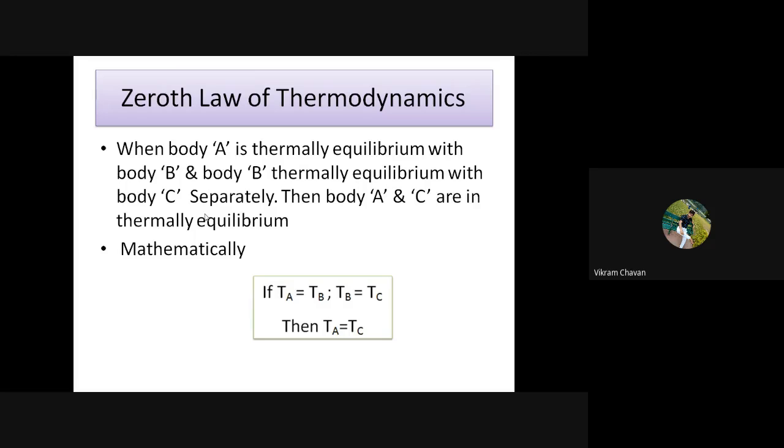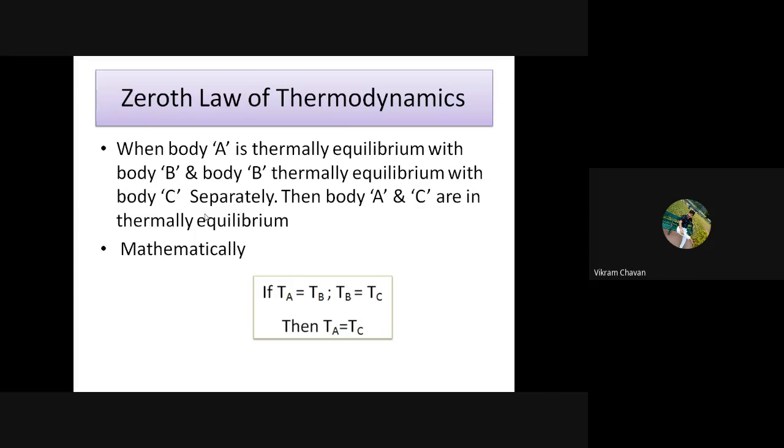Okay, समजा A बॉडीचं टेम्परेचर ओके बी बॉडीला समांतर आहे आणि सेपरेट मध्ये बी बॉडीचं टेम्परेचर सी बॉडीला समांतर आहे. तर आपण म्हणू शकतो की ए बॉडीचं टेम्परेचर सी बॉडीला समांतर असेल. Okay, so that is about the equilibrium. When body A is in thermal equilibrium with body B and body B in thermal equilibrium with body C separately, then we can say that body A and body C are in thermal equilibrium.